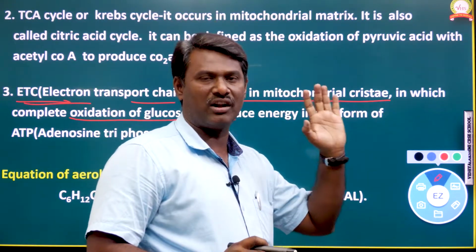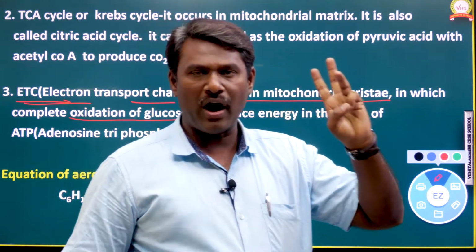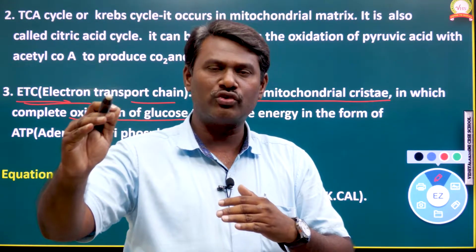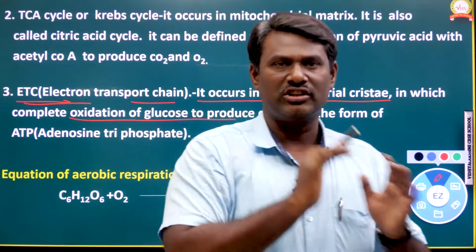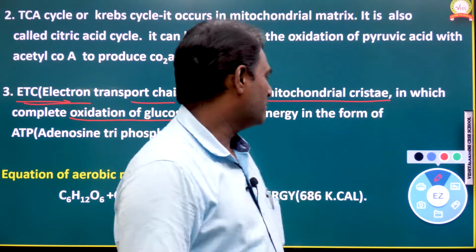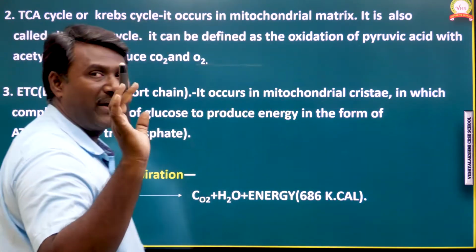That produced energy is always stored in the form of ATP, adenosine triphosphate. So these are the three steps of aerobic respiration.